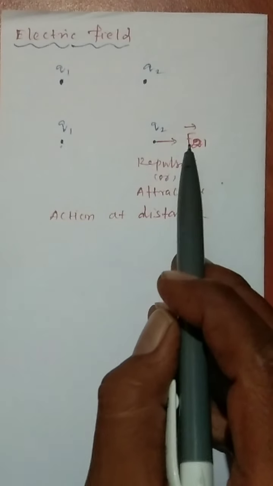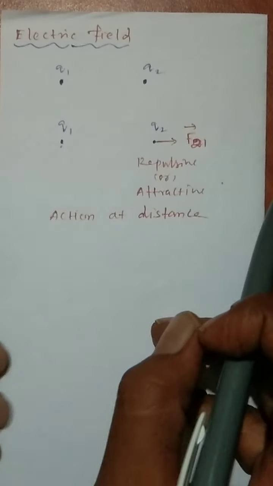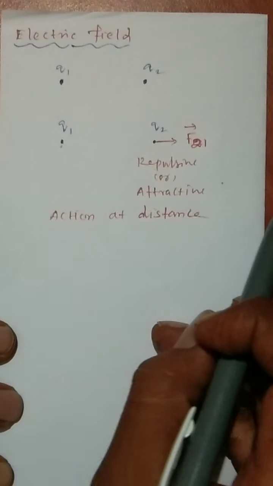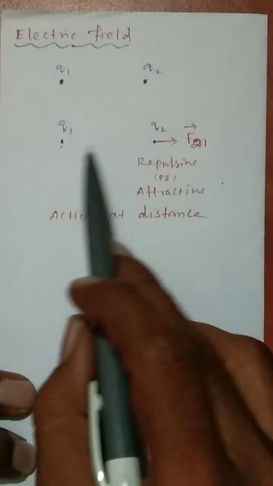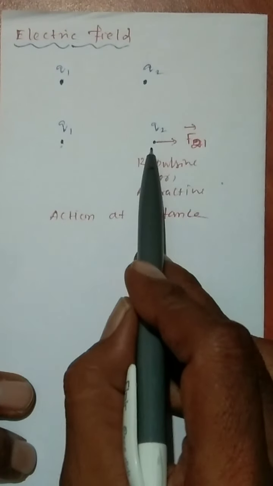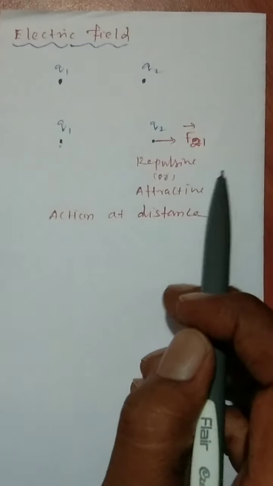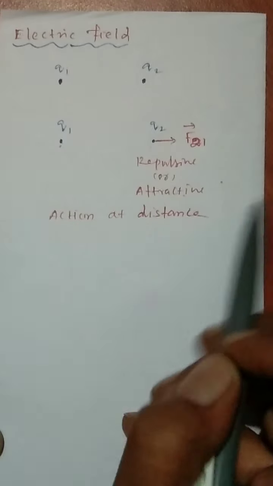ஸோ இதை சொல்கிறதுக்காக Michael Faraday has created a new concept, that is the concept of field. அப்போ action at distance அப்படிங்கிற இந்த கான்செப்ட் என்னது? ஏற்கனவே ஒரு சார்ஜ் இருக்குது, I am bringing another charge, a force is created on this second charge, it may be repulsive or attractive. So, this is called action at distance.